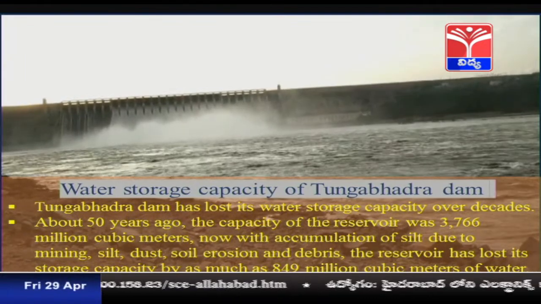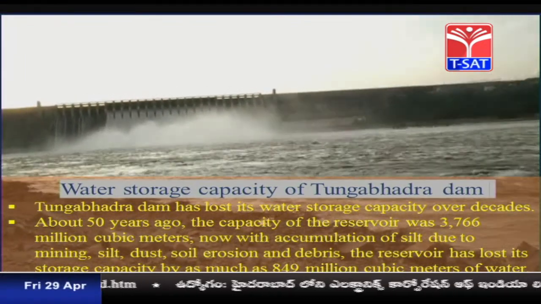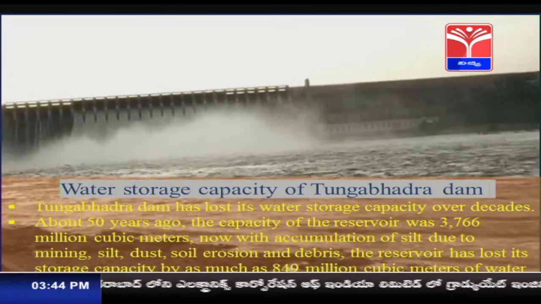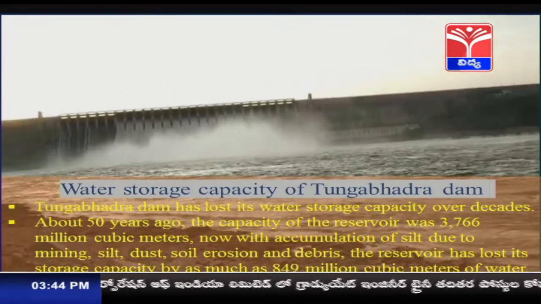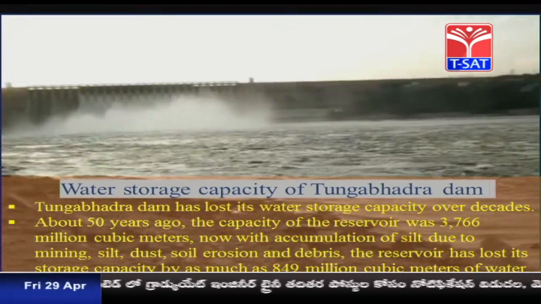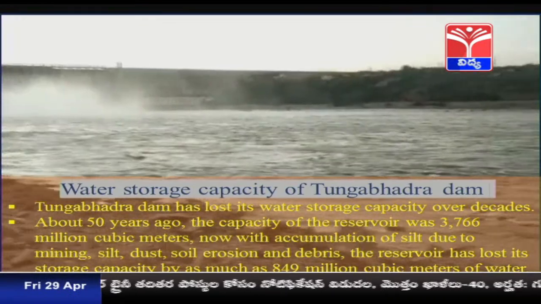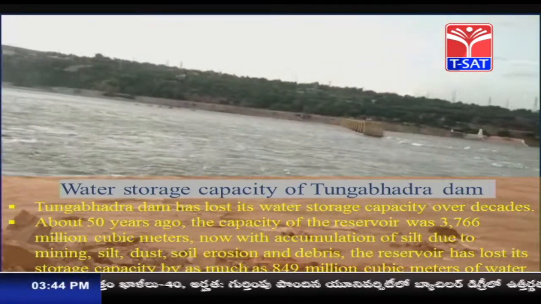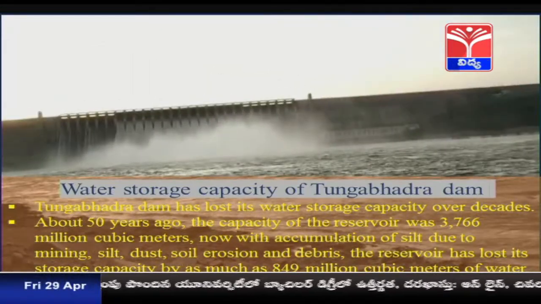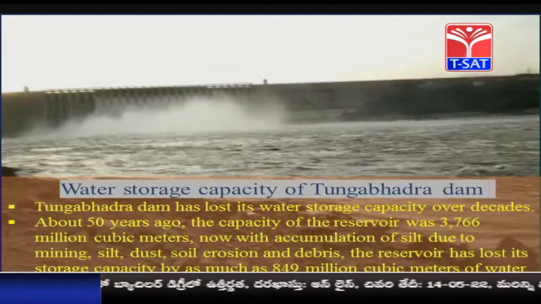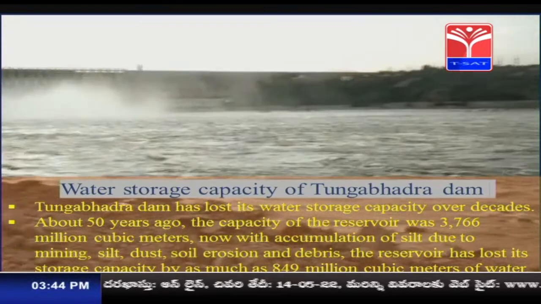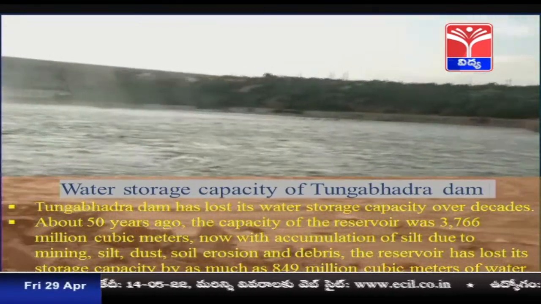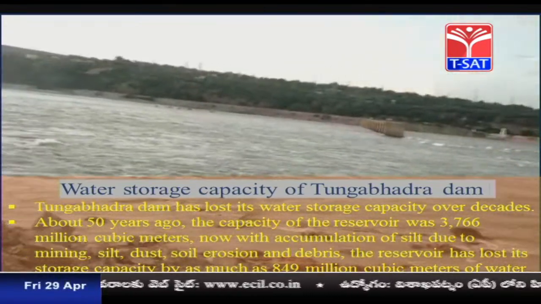So, earlier the Tungabhadra dam had more capacity to store water, but now, because of the silt, the debris, the mining activities and soil erosion, the capacity of the Tungabhadra dam has come down. It is not able to store as much water as it used to store earlier.